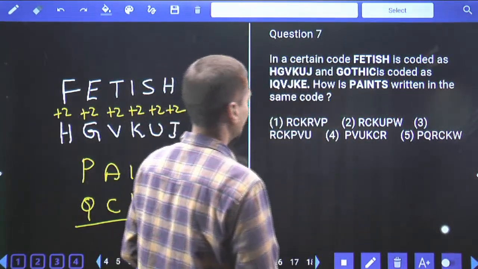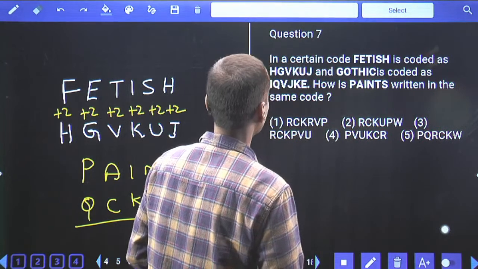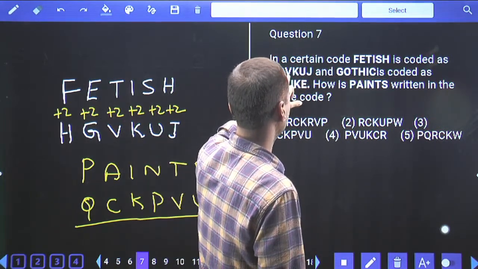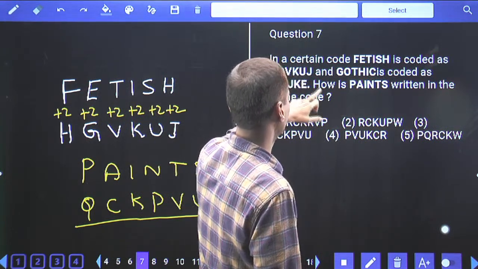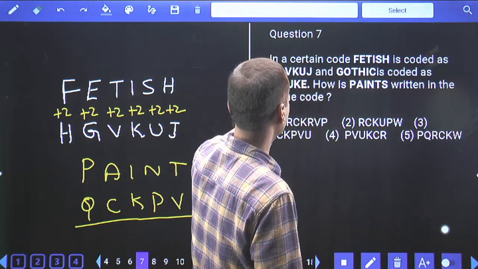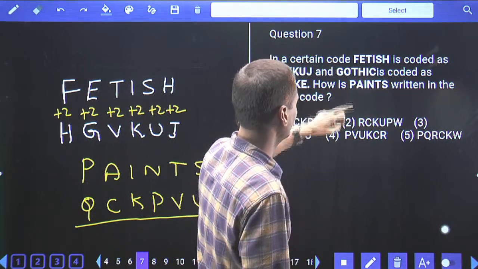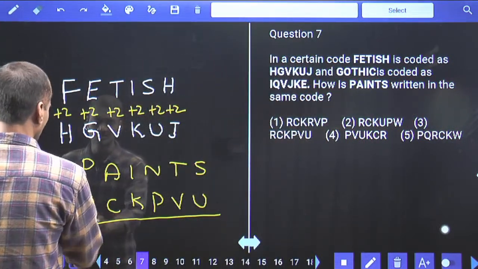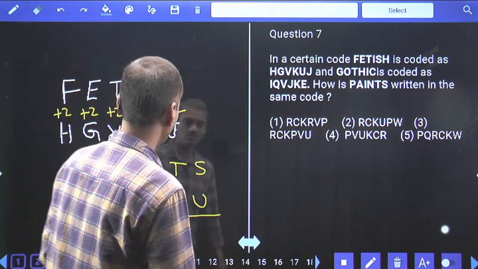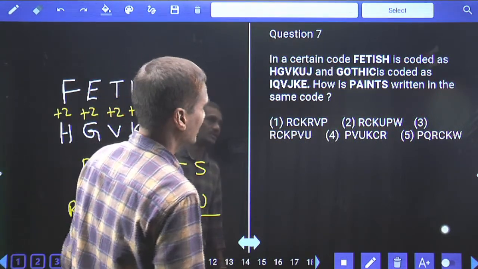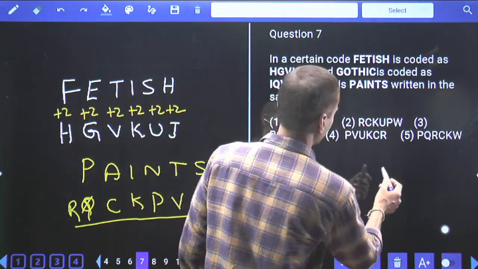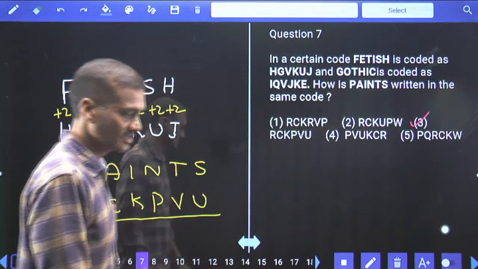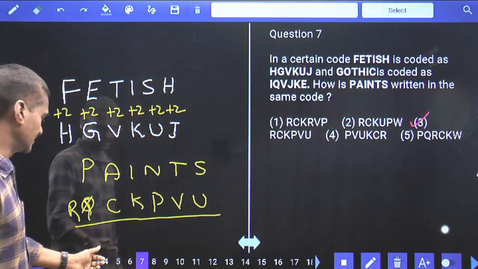And how is paints written in the same code? Fetish is written as +2 to each letter. And how is paints written? P. Now, P plus 2 is what? P plus 2 is R. R, C, K, P, V, U. And it is given in which choice? R, C, K, P, V, U, choice 3. Clear? +2 to each of these letters.